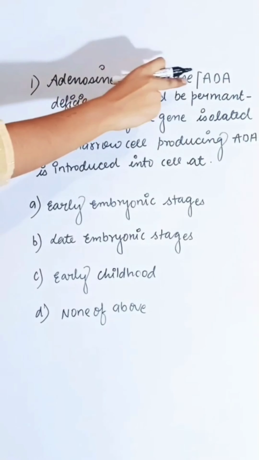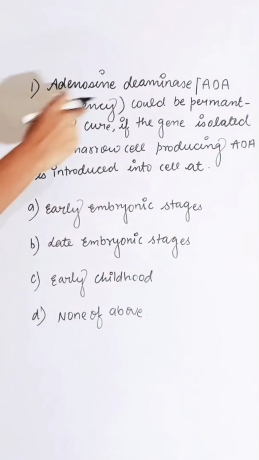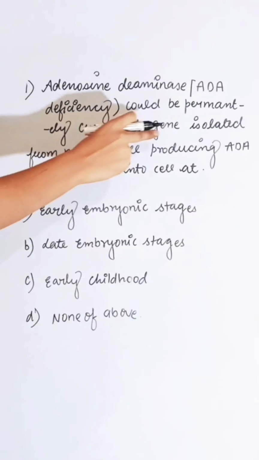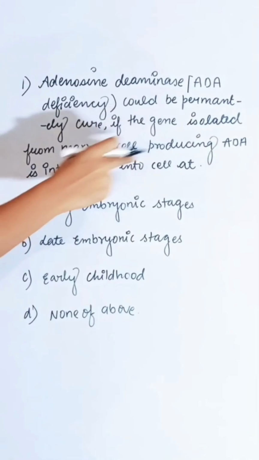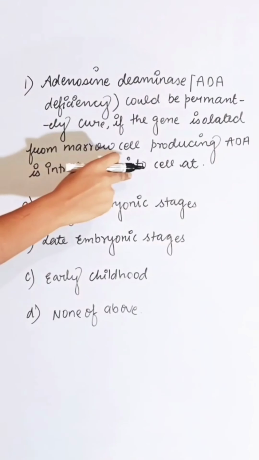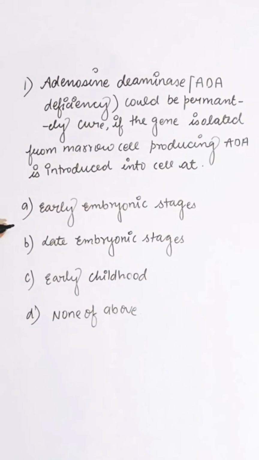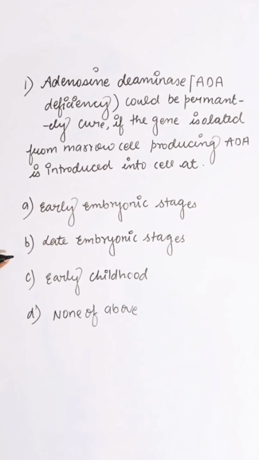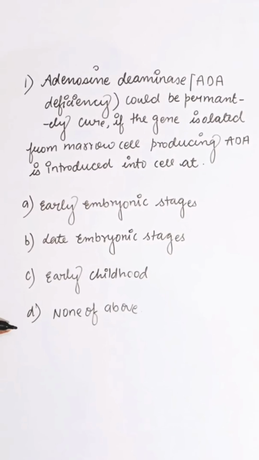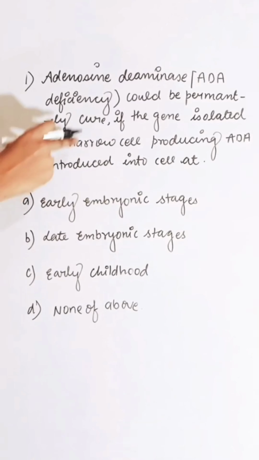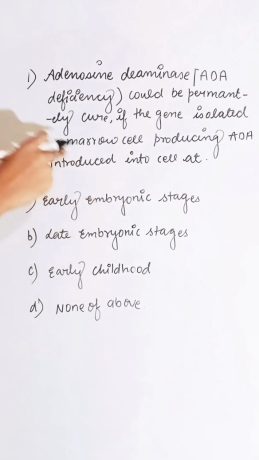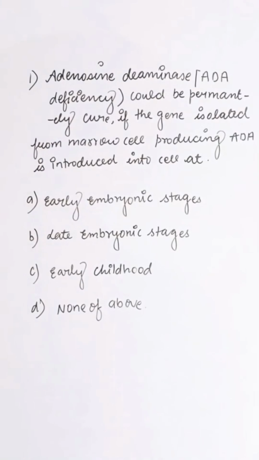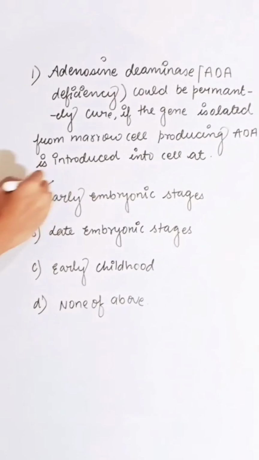Adenosine deaminase, that is ADA deficiency, could be permanently cured if the gene isolated from bone marrow cells producing ADA is introduced into cells at first option early embryonic stage, second late embryonic stage, third early childhood, fourth none of the above. When we introduce the ADA gene at the early embryonic stage, it is permanently curable. So the correct answer is A.